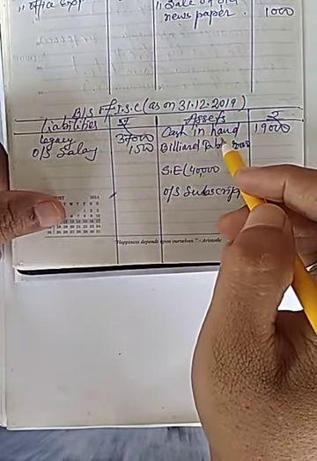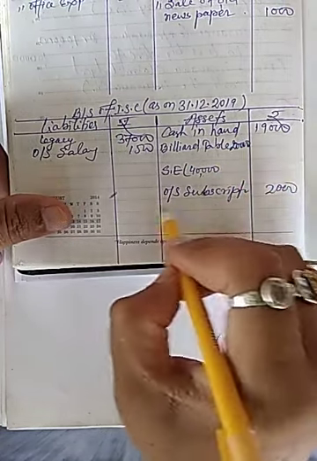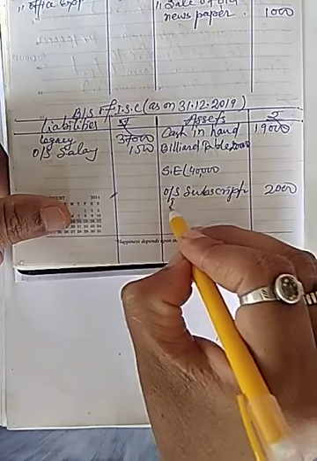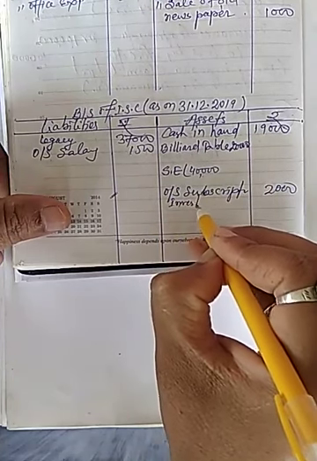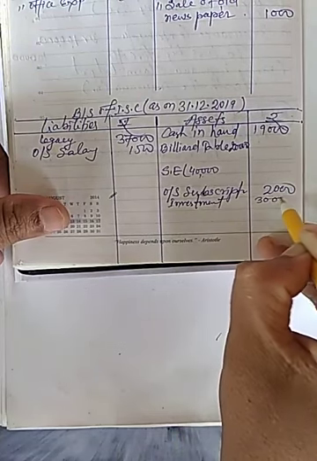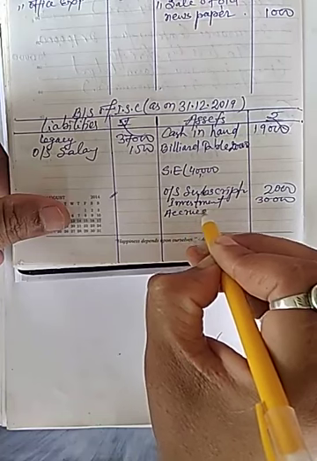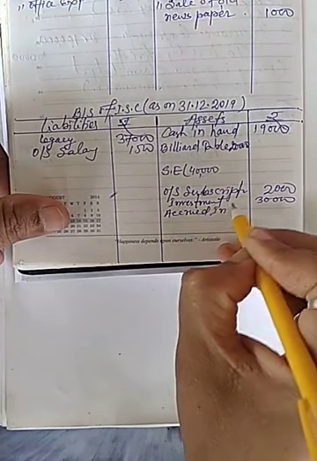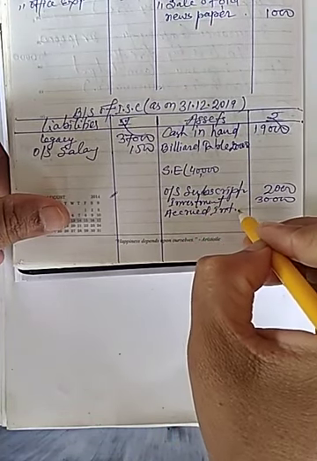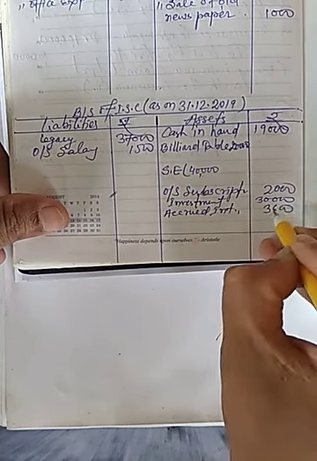Investment is given 30,000, so I will write investment 30,000, and accrued interest on investment will be 3,600.